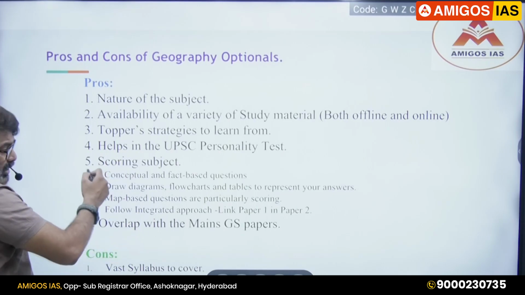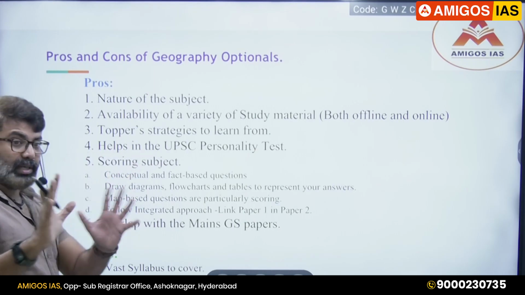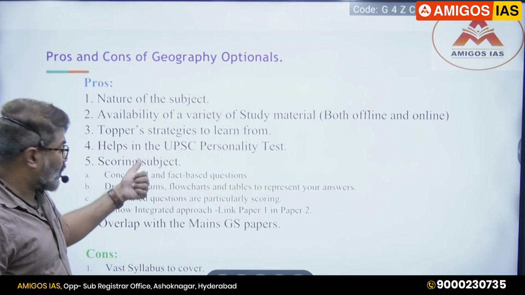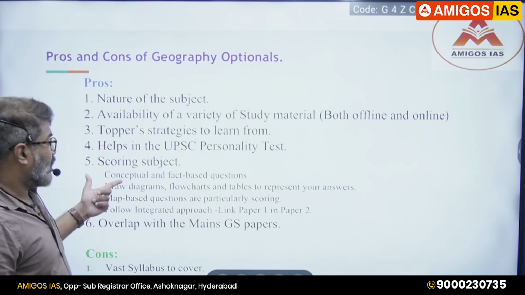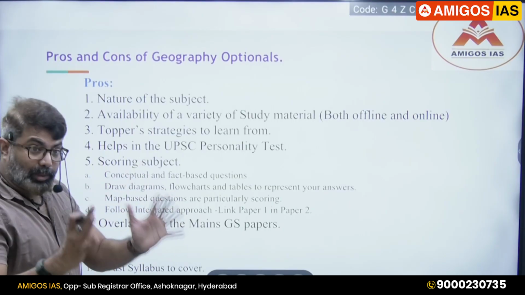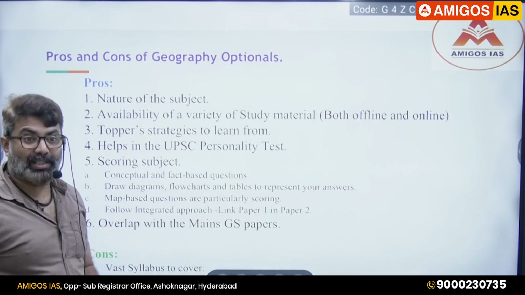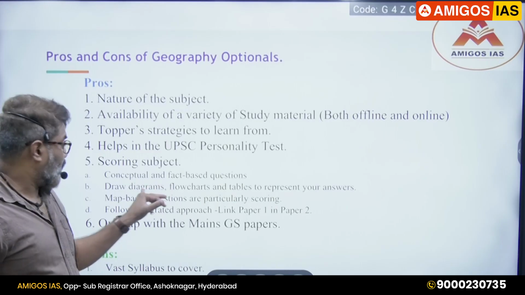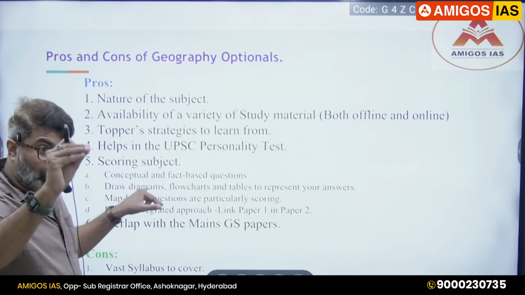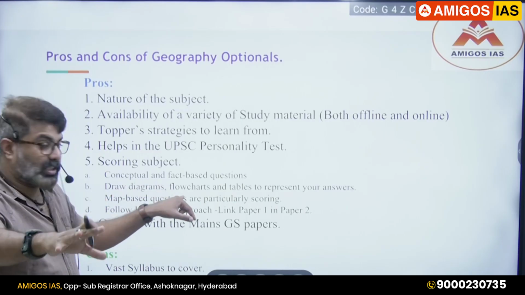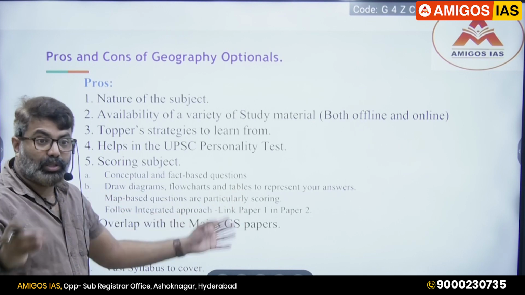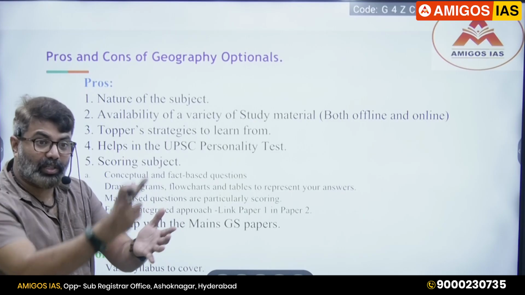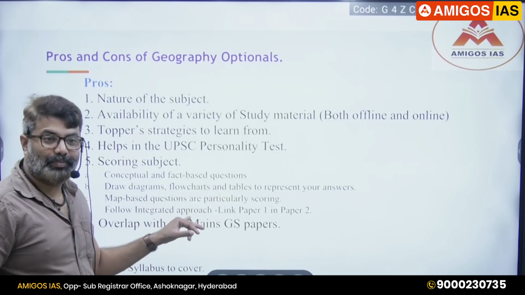So you can score well if you avoid certain mistakes. One, mainly it is concept oriented. Concept, nobody can reduce your marks, exactly as it is, you have to write. So you'll get marks. Wherever diagrams are required, you draw diagrams, flow charts, tables, statistics to substantiate your answer. Mention the source of information, where you got this. So you'll get good marks.